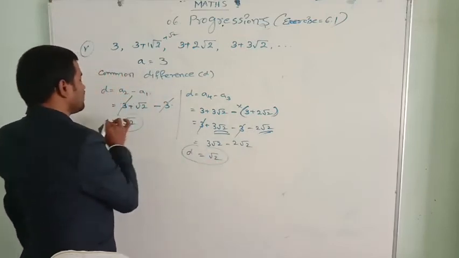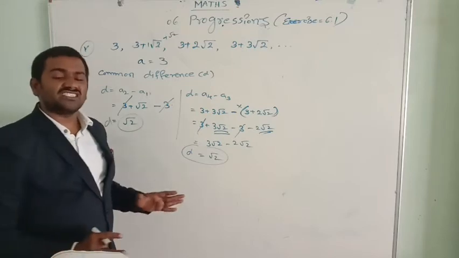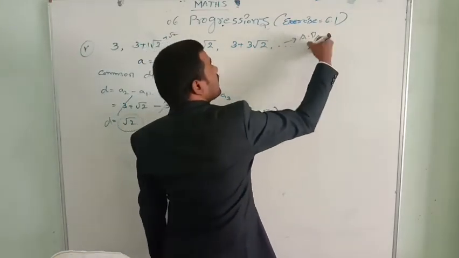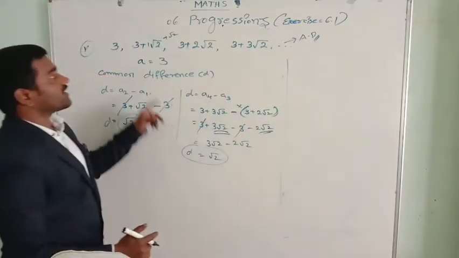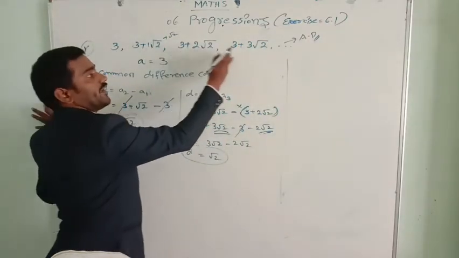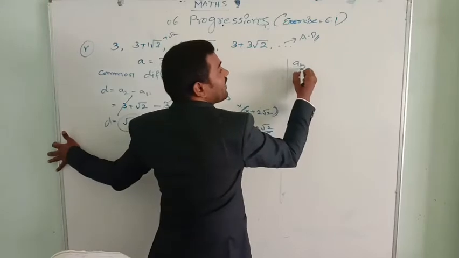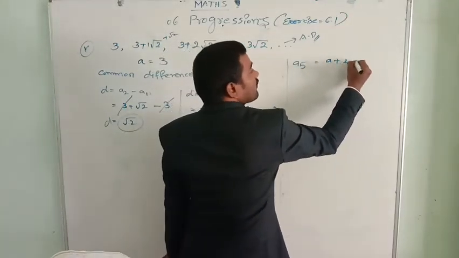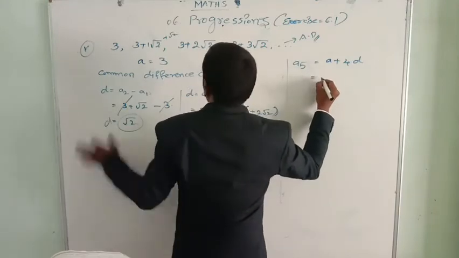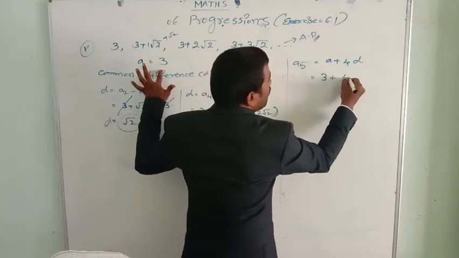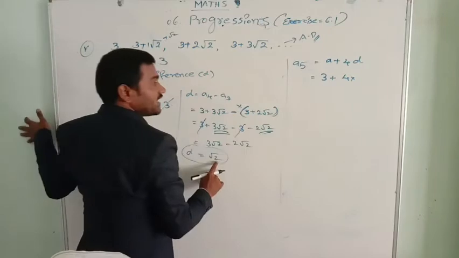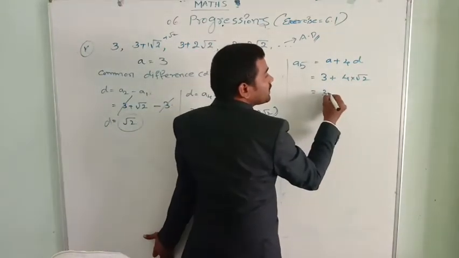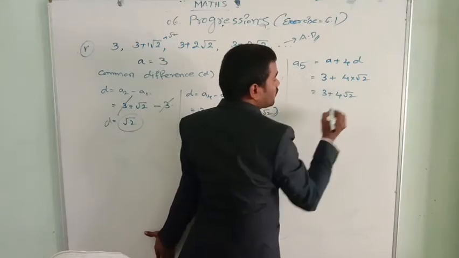So the common difference d we got is the same, so they are in AP. This list of numbers is in arithmetical progression. Then how many terms are given? A1, A2, A3, A4. Next we need to find A5. The A5 formula is A plus 4D. A is 3, plus 4 into the D value, root 2. 4 into root 2, that is 3 plus 4 root 2.